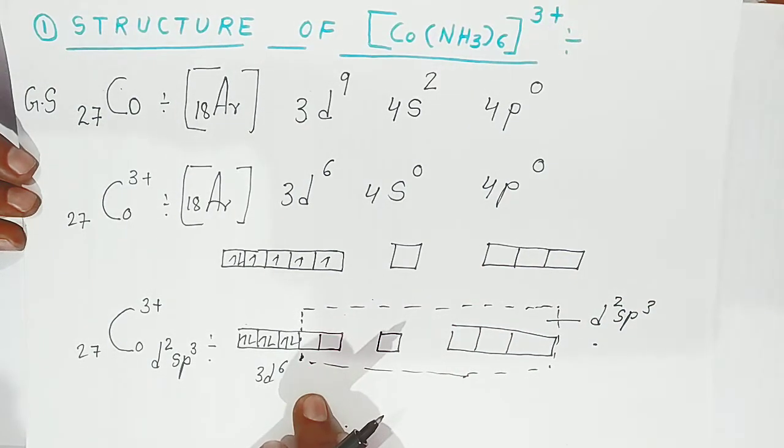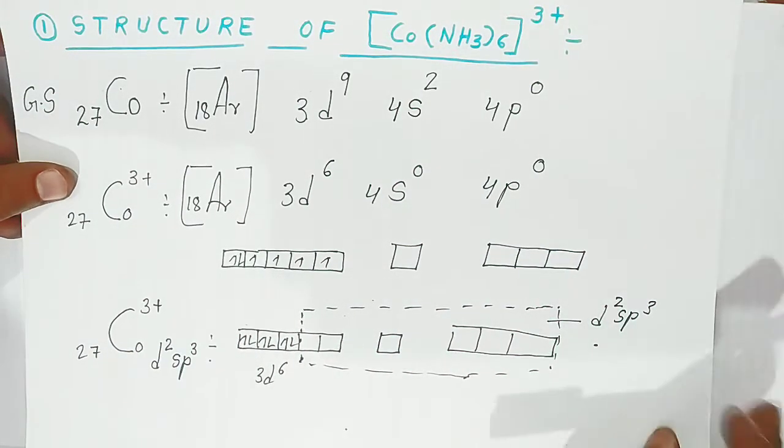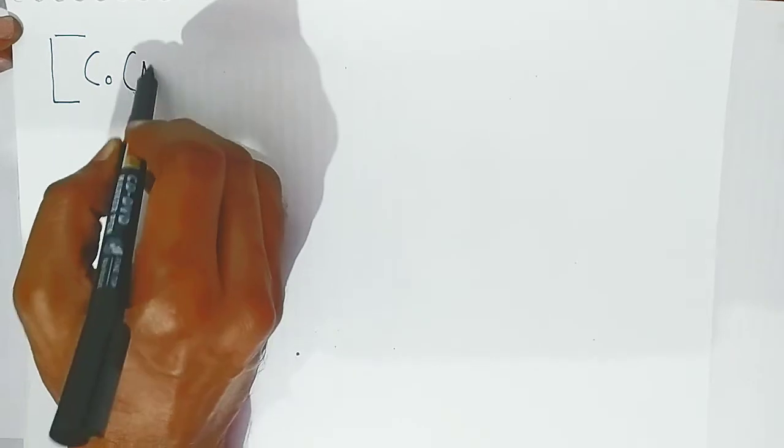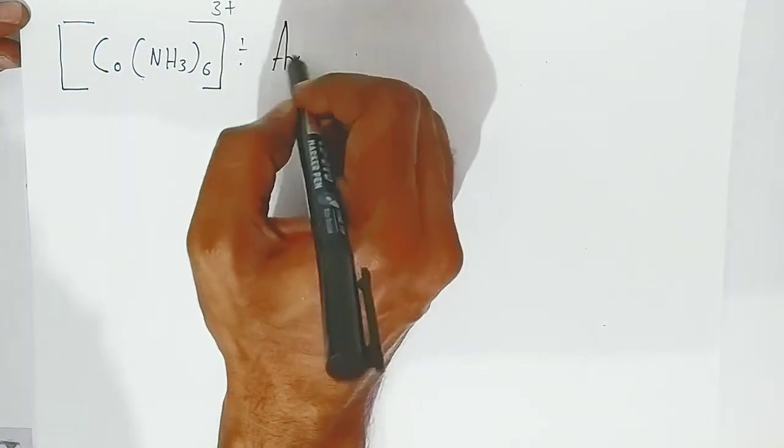Now students, what happens when 6 ammonia molecules come to cobalt 3+? It will form hexaamminecobalt(III), 3+. It will form the complex. This is the symbol of the complex, students. Hexaamminecobalt(III). What will be the electronic configuration now, students? Argon already has 18 electrons.